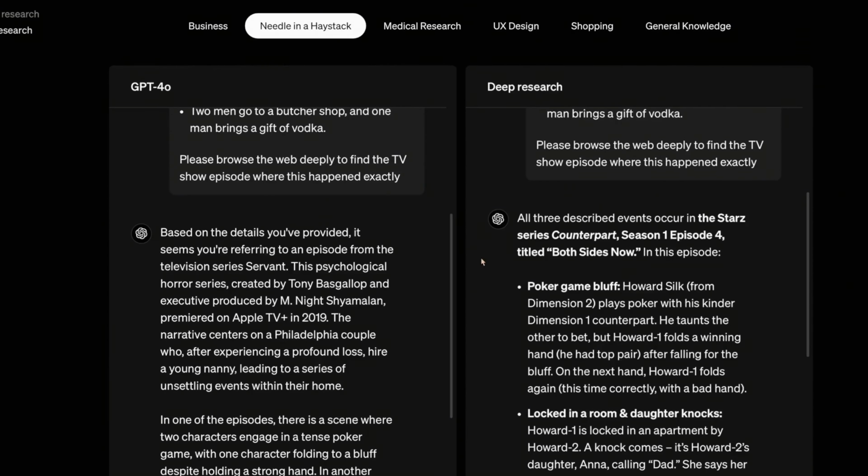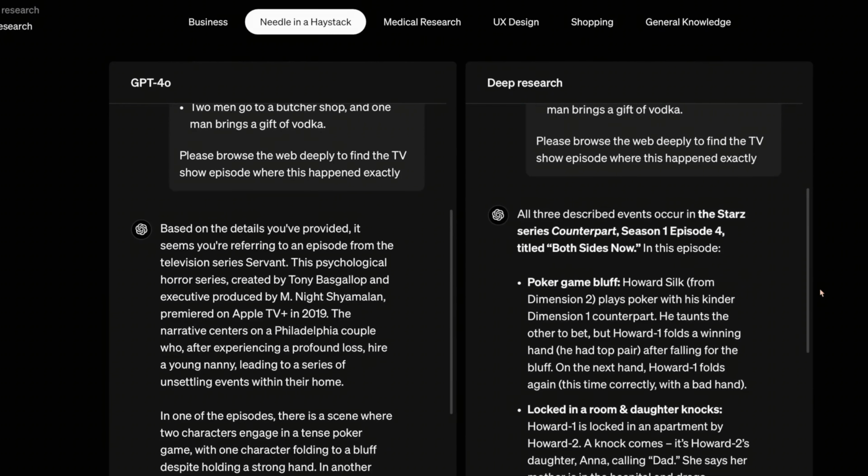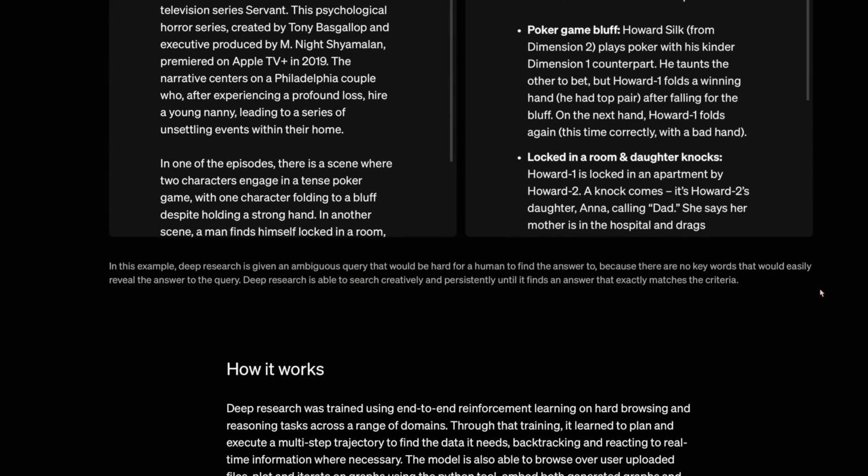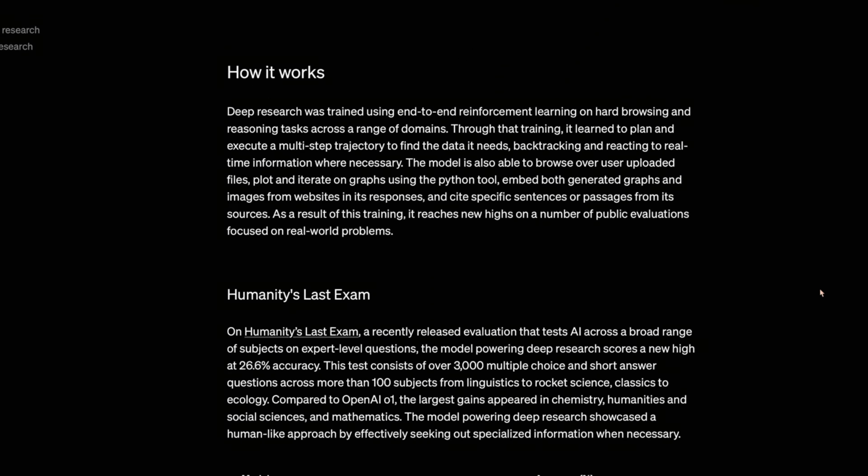And the reason it is able to give such a better answer is because the underlying model is O3, or maybe a fine-tuned version of it, but more or less it is the state-of-the-art O3 model, and having O3 behind it absolutely dominates some of the benchmarks. So let's have a look at it. This is Humanity's Last Exam. Let me actually show you what this is.